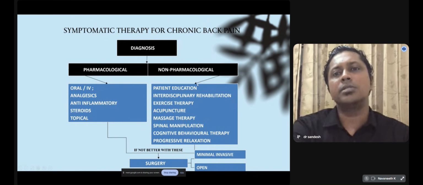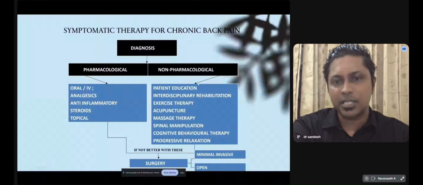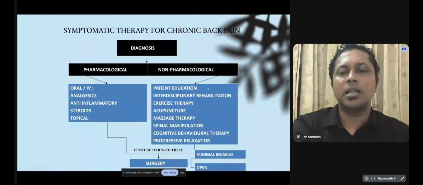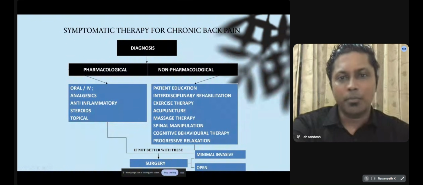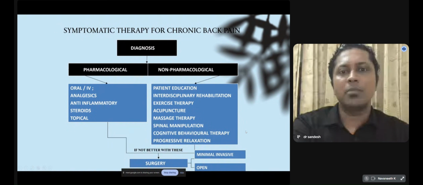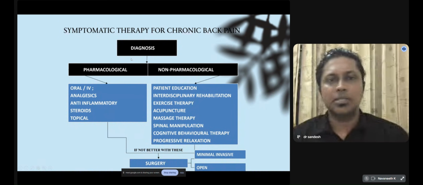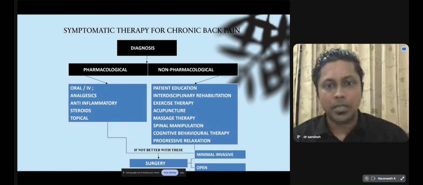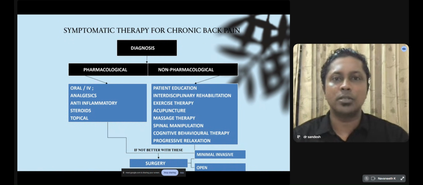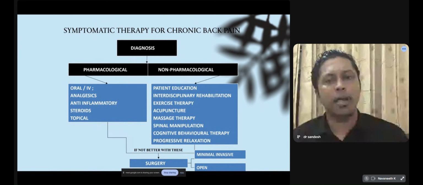And non-pharmacological therapy includes patient education, that is mainly lifestyle modification, proper posture, exercise therapy, massage therapy, spinal manipulation, cognitive behavior therapy, progressive relaxation technique. Okay. So more than 95% of the patients will benefit from conservative non-surgical management for this disc related problem or back pain.